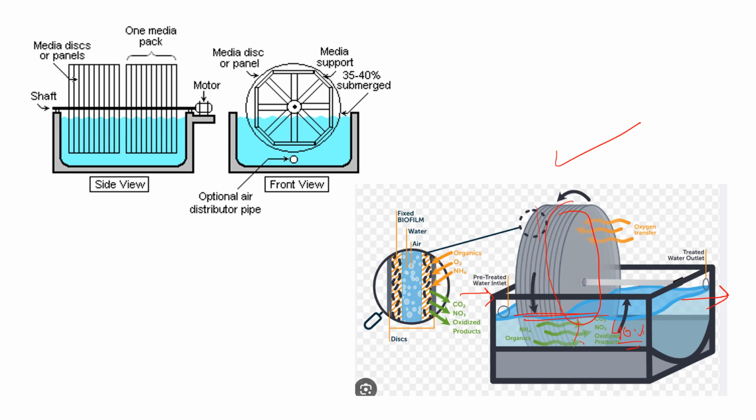And on the surface of this rotating disk, here in this diagram you can see the microbes or biofilm is fixed. So when it rotates, the oxygen present in the atmosphere, due to the turbulence, is mixed with the wastewater, and the biofilm present on the surface of this rotating disk degrades the organic matter present in the wastewater, and the treated water is discharged from the other side of the treatment tank.